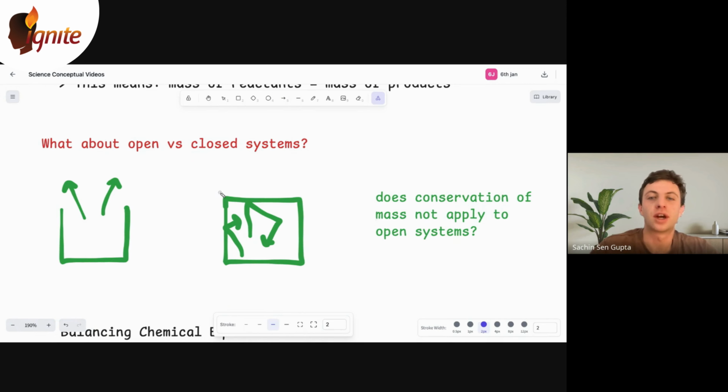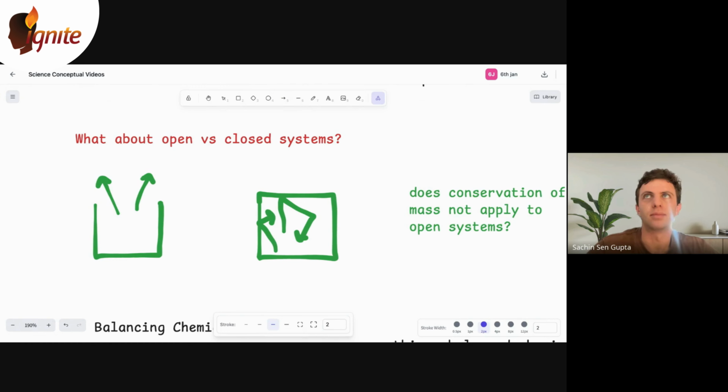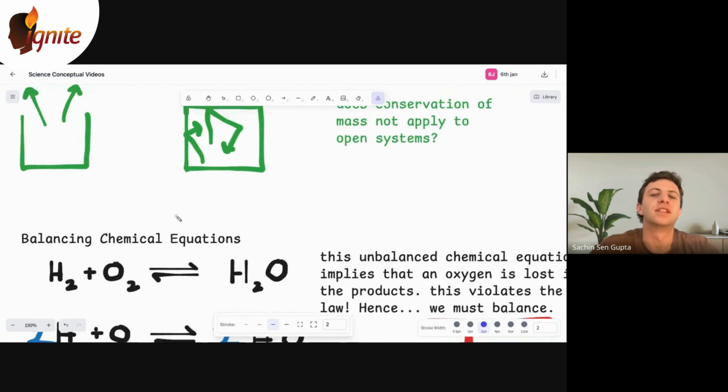We can actually measure or witness the law of conservation of mass in a closed system, maybe by performing an experiment and measuring the weight of products and reactants. It would be impossible to test or validate that law in an open system, but it doesn't mean it doesn't exist. It still holds universally. It's just that we can only measure it in closed systems. That's quite important.